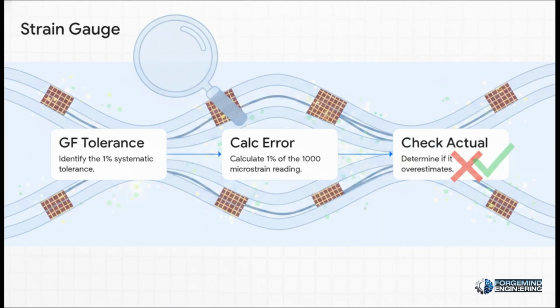Let's try one more, this time with a strain gauge. This is a device you'd bond to a steel beam to measure how much it's bending. Now, the manufacturer's datasheet tells us there's a nominal gauge factor with a built-in systematic tolerance of plus or minus 1%. So, if our instrument gives us a reading of 1,000 microstrain, that tiny 1% manufacturer tolerance immediately causes a built-in systematic error of 10 microstrain.